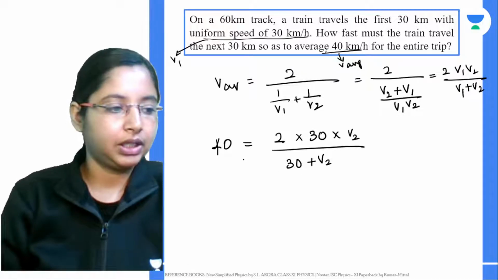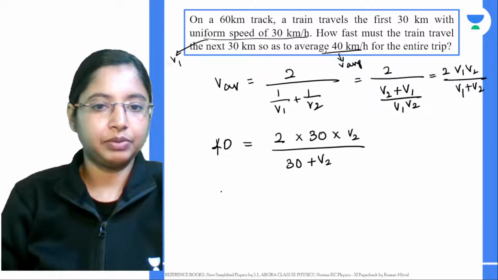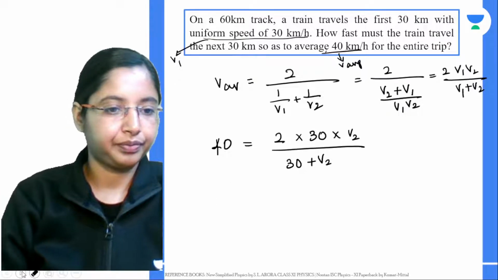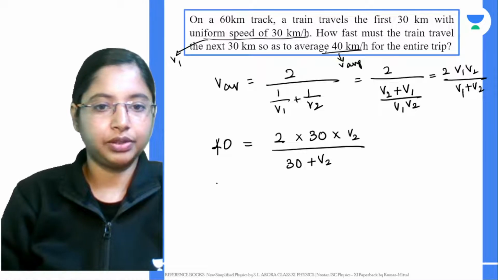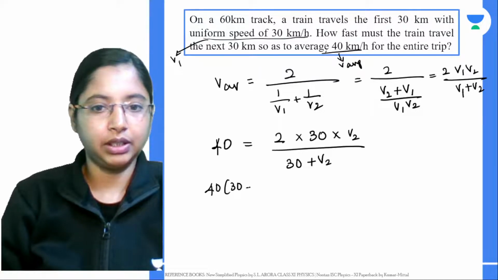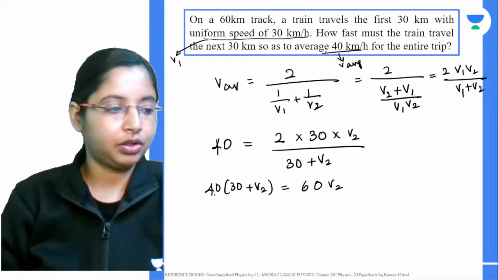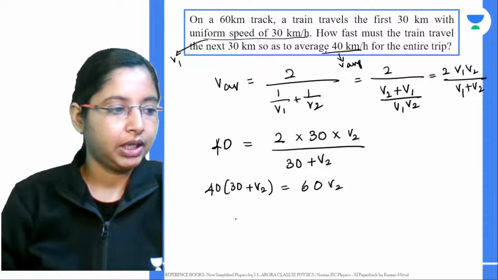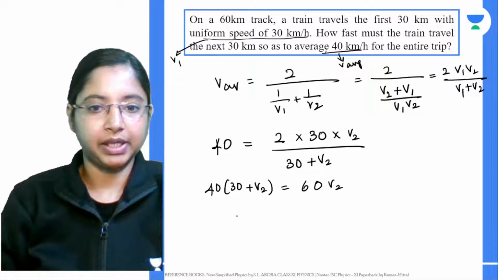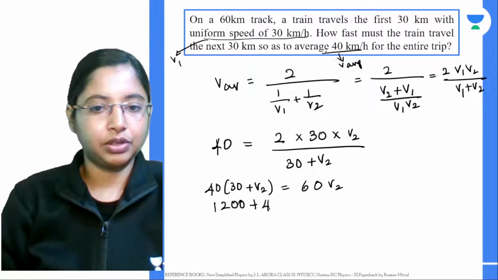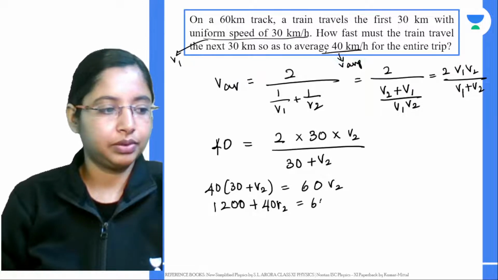So let's quickly do this. If you cross multiply, this will be 40 into 30 plus V2, equal to 2 into 30 which is 60 V2. 4 threes are 12, so 1200 plus 40 V2 will be equal to 60 V2.